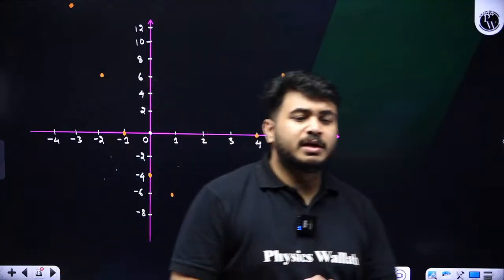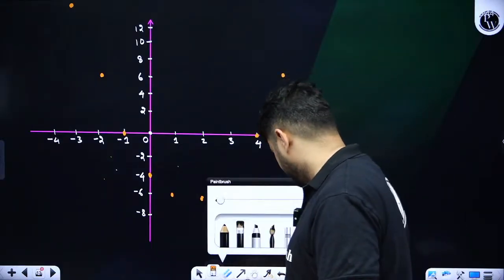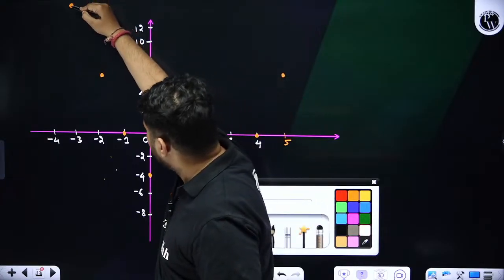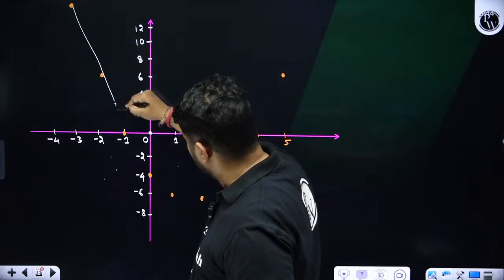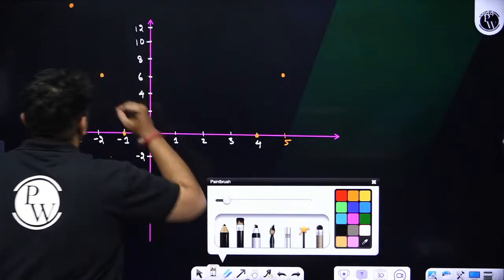Is this much clear? Now I told that whenever it is a quadratic equation or quadratic polynomial, the nature of the graph will be what kind? Parabola. Okay, let us join this parabola.